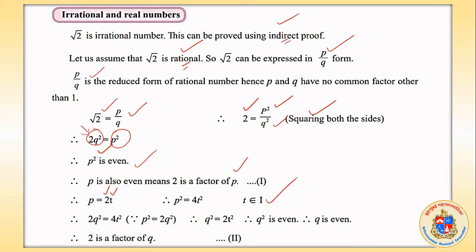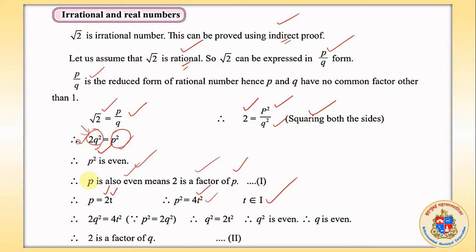Why? Because we have considered root 2 in the form of p upon q. अगर root 2 p upon q है, अभी हम ऐसी सिचुएशन में आ गए, in that p is an even number. Correct? If p is an even number and it is given over here 2q squared is equal to p squared, and p is equal to 2t, p squared is equal to 4t squared here. Why? Because 2 is a factor of p. So p squared will be 4t squared.